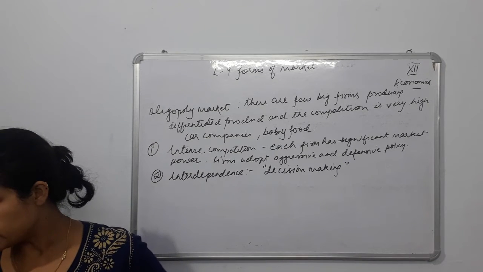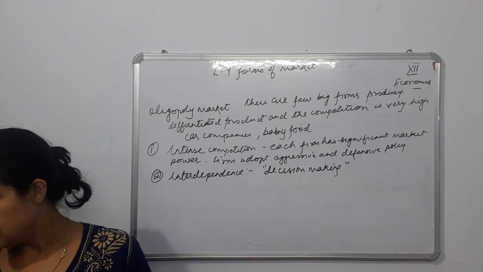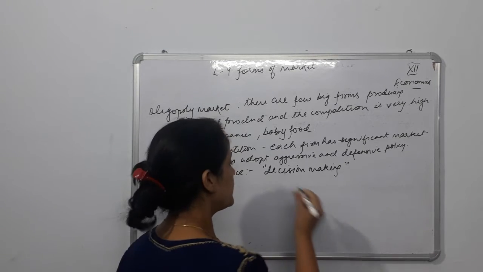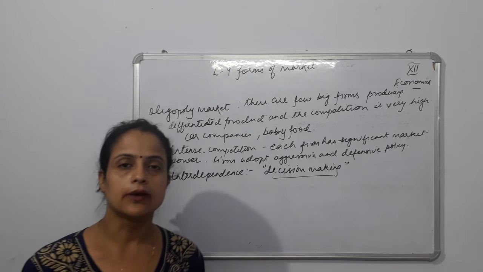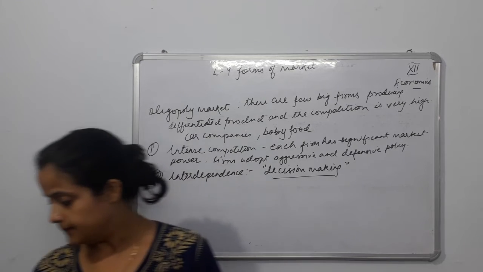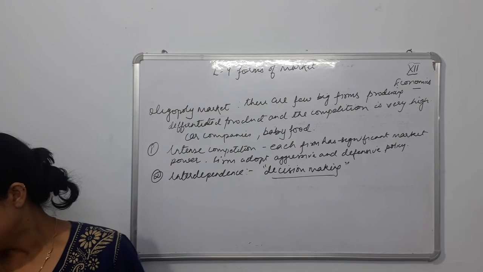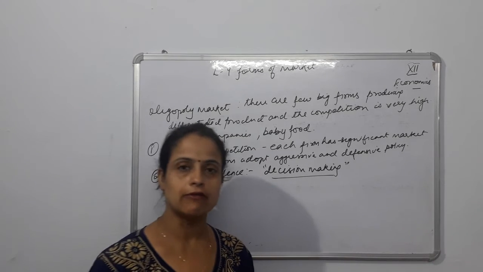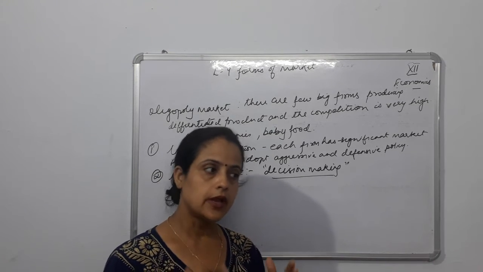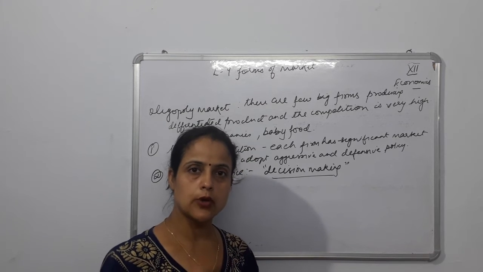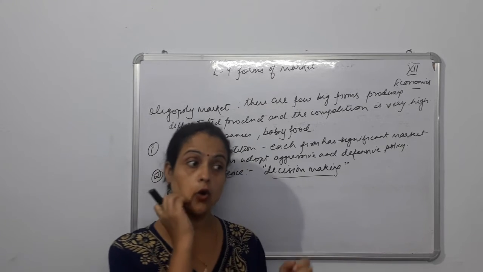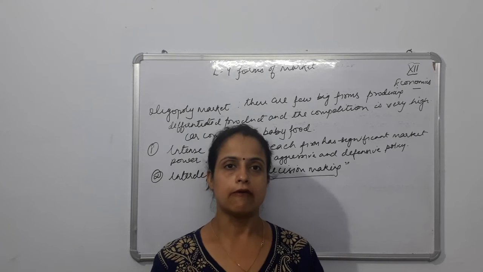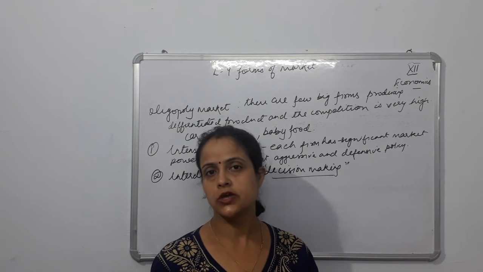So a very important feature of oligopoly market is interdependence of the firms in respect of decision making. This is the key word out here. The number of firms in oligopoly is so few that each firm is worried about how the rival firms are going to act. The number of firms is so less in this oligopoly market that each firm is worried about what is going to be the price policy of the rival firm, and what is going to be the output policy of the rival firm.